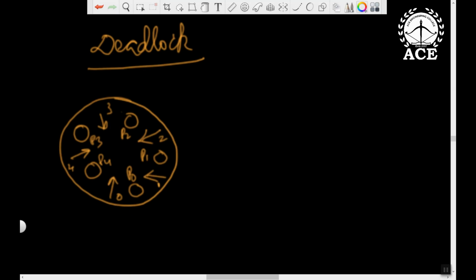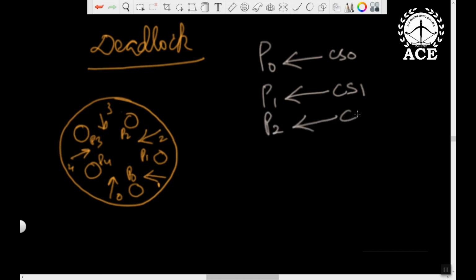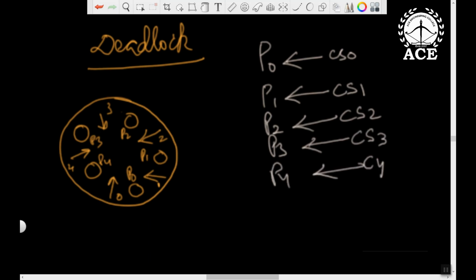Okay. So imagine, for example, philosopher 0 picks up chopstick 0, but before taking chopstick 1, it got preempted. Imagine all 5 become hungry. So philosopher 0 will take the left chopstick, philosopher 1 will take the left chopstick, philosopher 2 will take chopstick 2, and then everybody picks up their individual left chopsticks concurrently. P0 has taken this, P1, P2, P3, P4 have taken theirs. Everybody has taken one left chopstick.